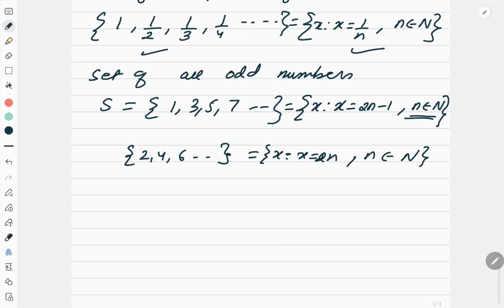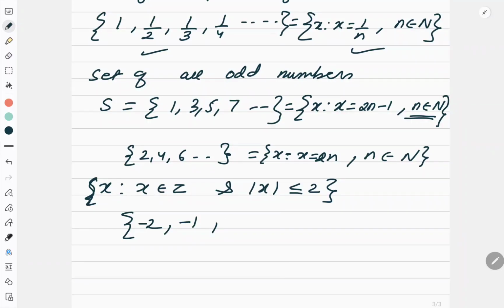Now next, suppose I ask you this: x such that x belongs to Z and mod x is less than or equal to 2. Correct? Now mod x is less than or equal to 2. We know that mod gives the absolute value. So if I take x is equal to minus 2, it is working. If I take minus 1, it is working. If I take 0, it is working. If I take 1, it is working. If I take 2, it is working. So this will be the set.